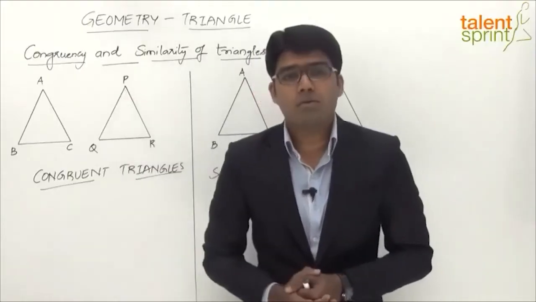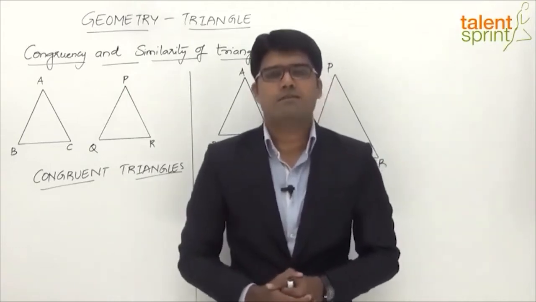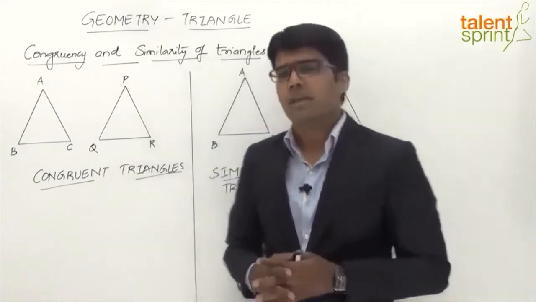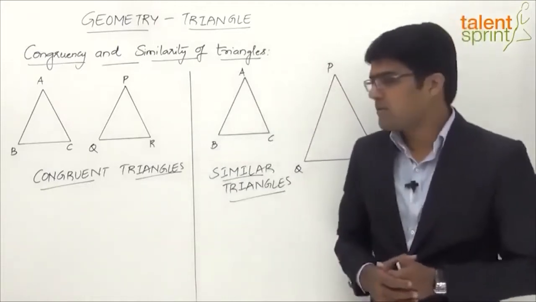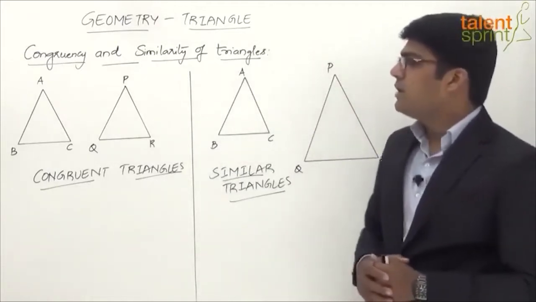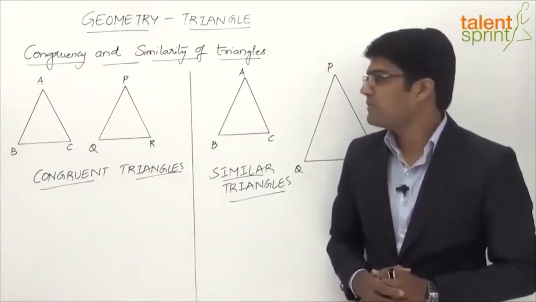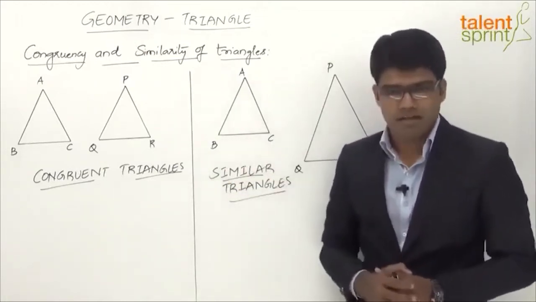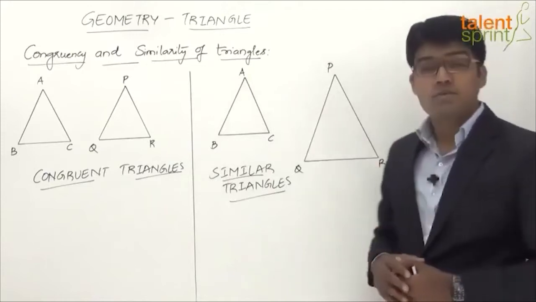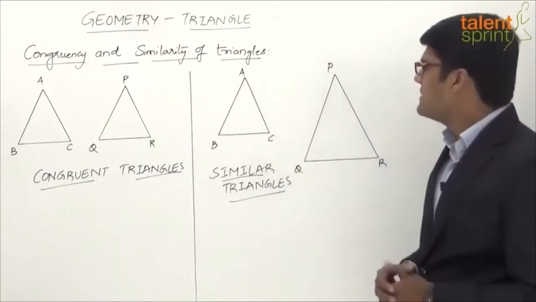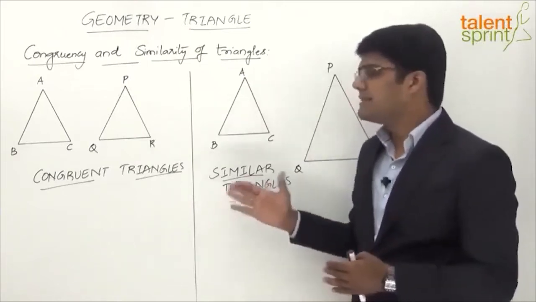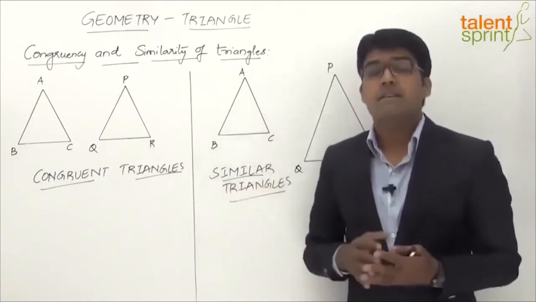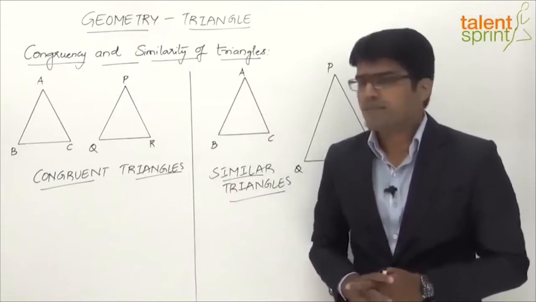Let us now learn about congruency and similarity of triangles. I shall explain this to you with the help of simple illustrations as shown on the board here, right? If you look at the left hand side, we have two congruent triangles, ABC and PQR, and on the right hand side are two similar triangles represented by ABC and PQR. So what exactly is meant by congruent triangles and similar triangles, and what is the difference between these two cases? Let's understand.